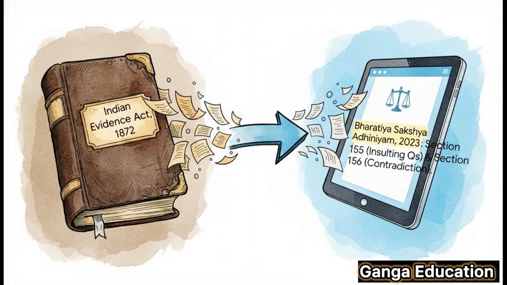What used to be Section 151 of the old Indian Evidence Act is now Section 155 of the Bharatiya Sakshya Adhiniyam 2023. And the old Section 153 is now Section 156. Please, I'm telling you, do not write the old numbers in your exam paper. You have to write Bharatiya Sakshya Adhiniyam and the new section numbers. Get this wrong and you're just throwing marks away.